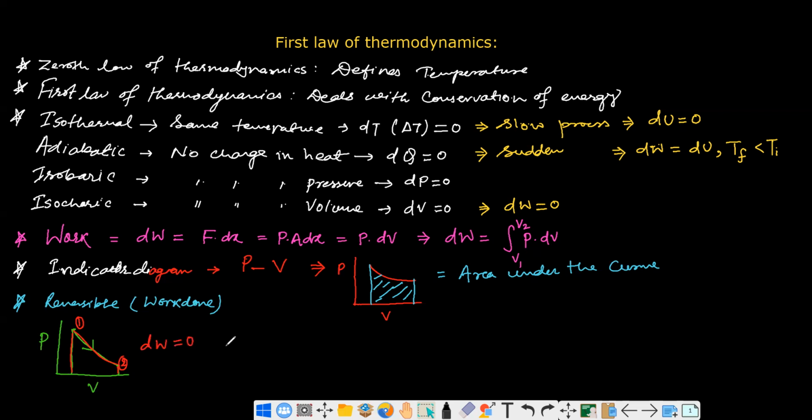But if you have an irreversible process, cyclic but irreversible, for example, let's say this is your V and this is your P, and let me draw with a different color. Suppose your system runs from 1 to 2, and if it goes back from 2 to 1, this is an irreversible, cyclic process. In this case, there is a net amount of work done.